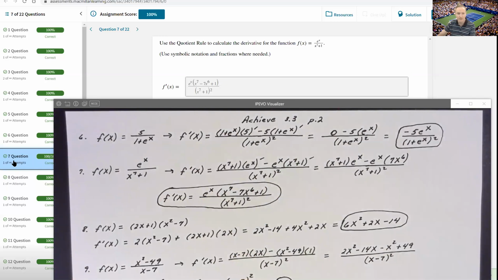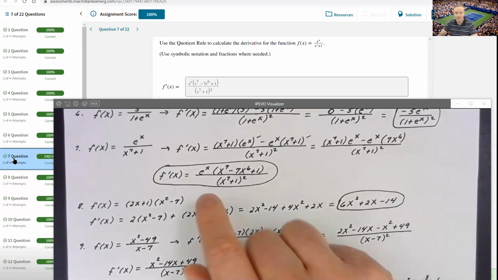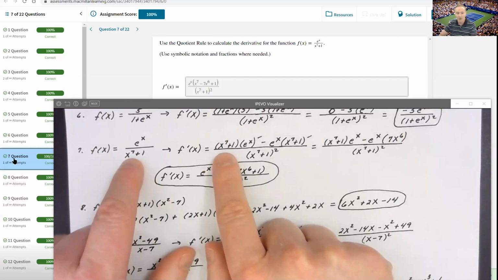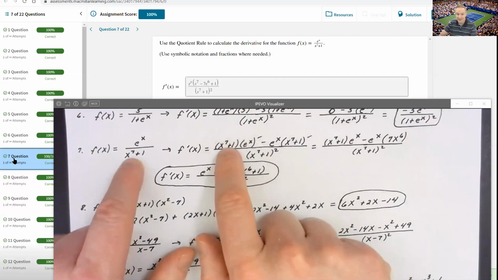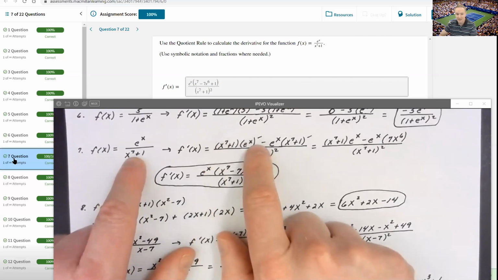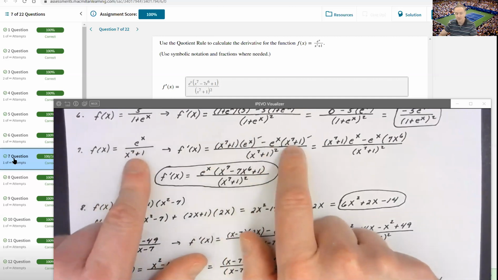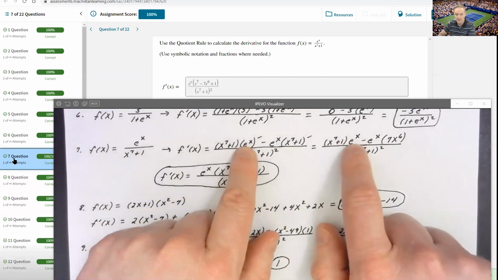For number 7 here, ooh, more beautiful problem. It gave me e to the x over x to the 7th plus 1. And so just as in the problem before it, I said, okay, it's a quotient. So as in all quotient rule problems, I square the denominator, then I bring that denominator up to the numerator times the derivative of the numerator minus the numerator times the derivative of the denominator. Now, when I'm simplifying this, derivative of e to the x, e to the x.